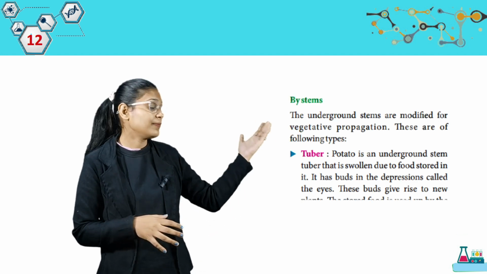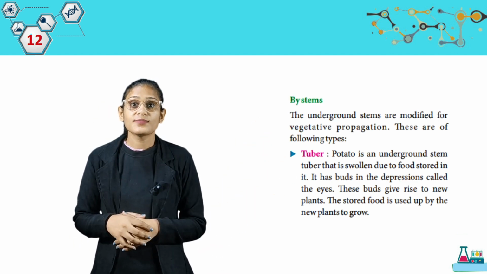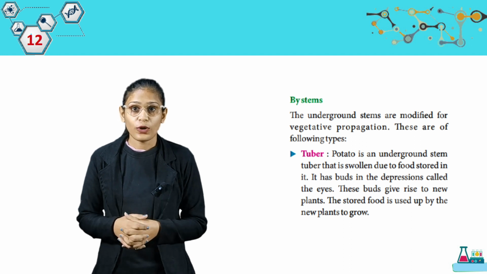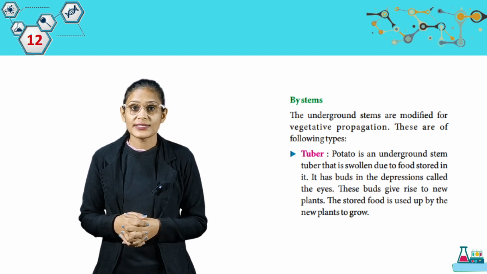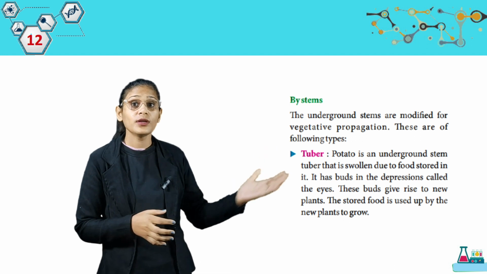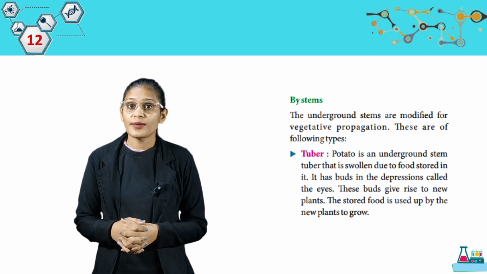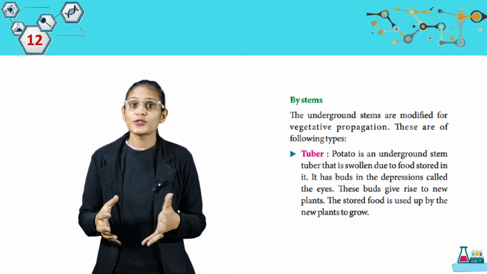Now we have by stems. The underground stems are modified for vegetative propagation. These are the following steps. The first we have tuber. Potato is an underground stem tuber that is swollen due to food stored in it.